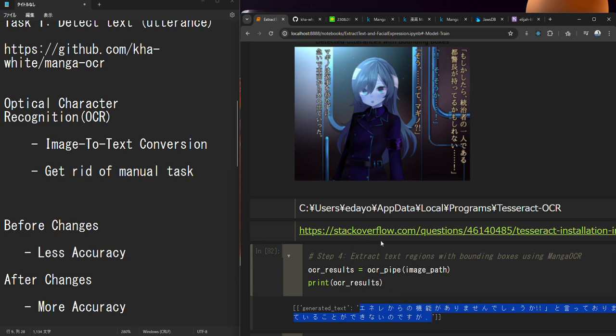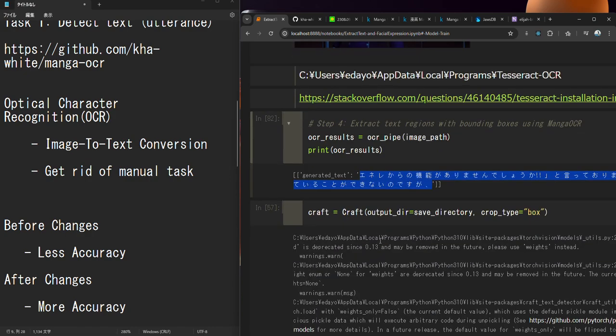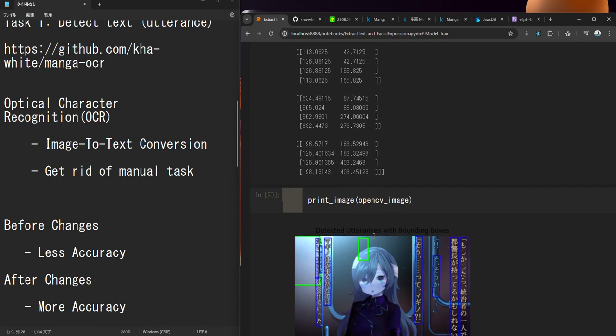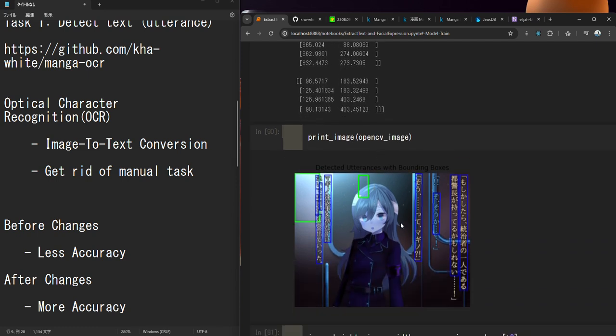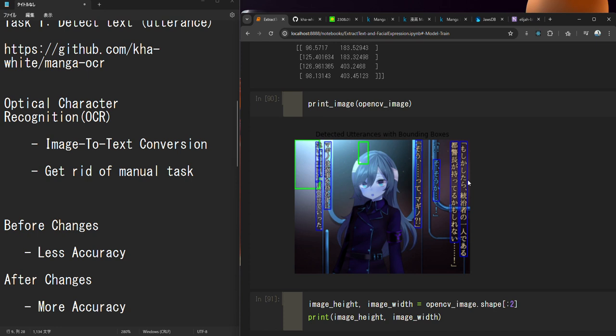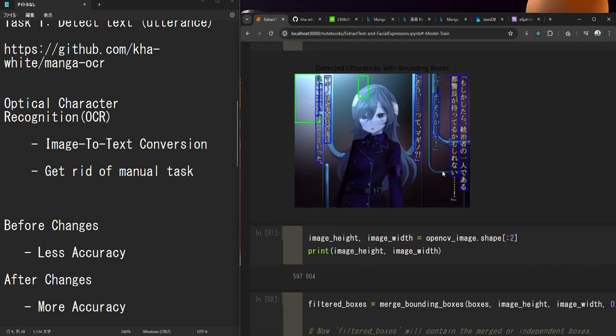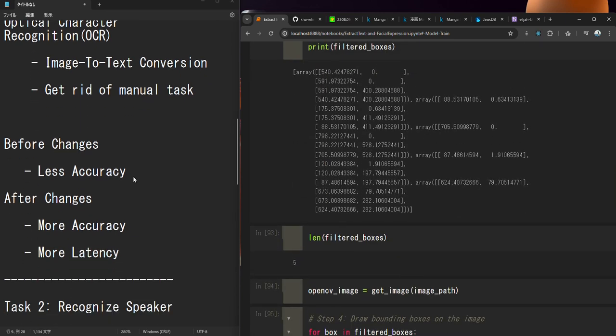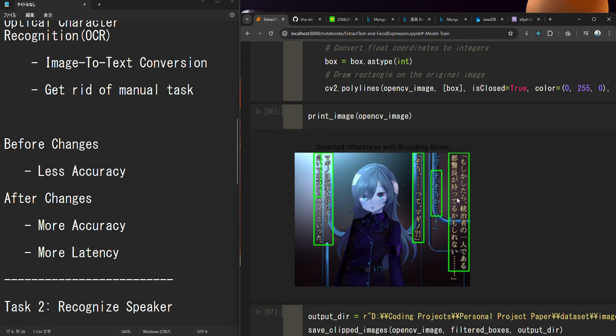And what is the solution that I propose? For example, let's say I want to display all the bounding boxes that the previous model generated. There are plenty of bounding boxes, there are 8, and having all of this would result in inaccurate image to text conversion. What I did is merge nearby bounding boxes into one. What's the result? Now I have a simplified version. The goal is to make the bounding boxes as few as possible.